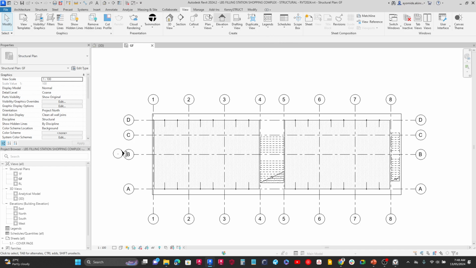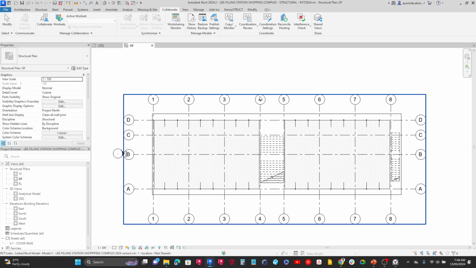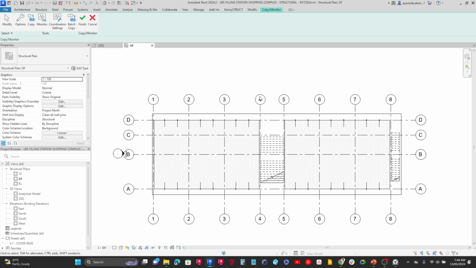I'm going to come back here to the collaborate tab and I'm going to click on copy monitor. I'm going to select link. I'm going to move my cursor to the Revit link, just to make sure that it is what is highlighted. So I click on it. And I'm going to come over here and click on copy. I'm going to select multiple because I have multiple grids. I'm going to click and drag to make a selection of the grids from here to here. And I also want to select these grids, so I hold down my control key to make multiple selections.